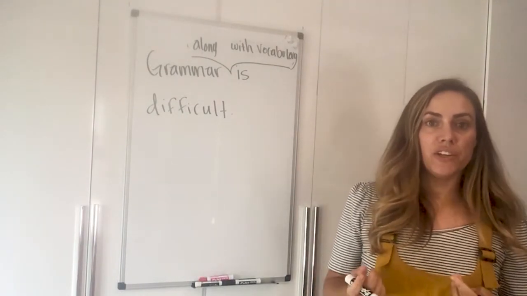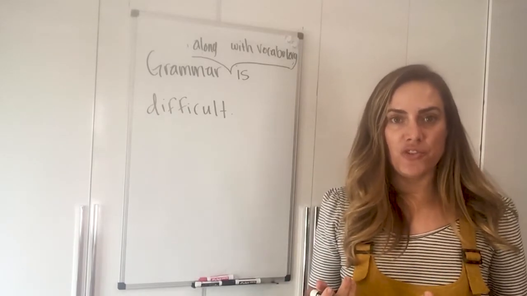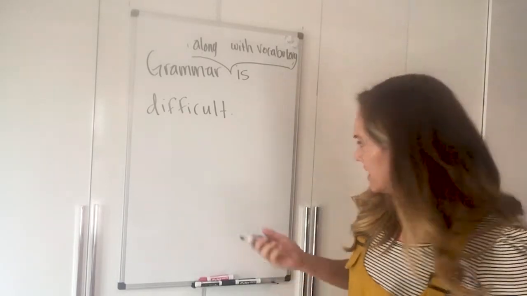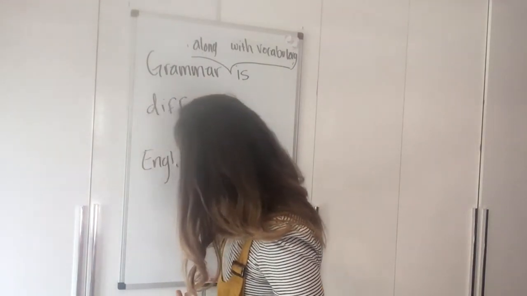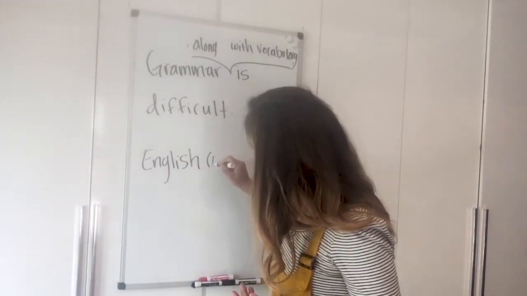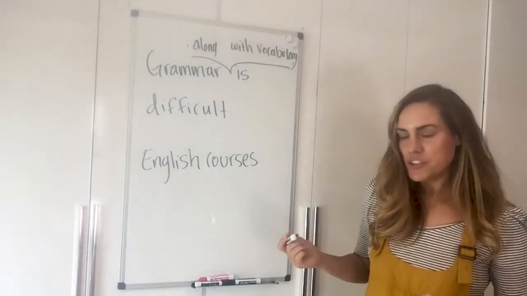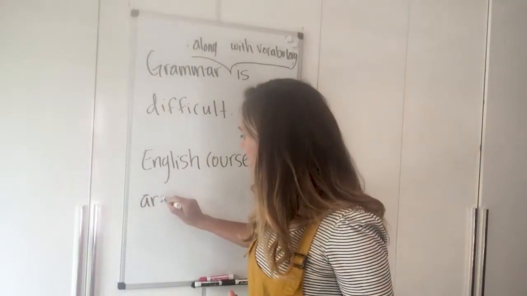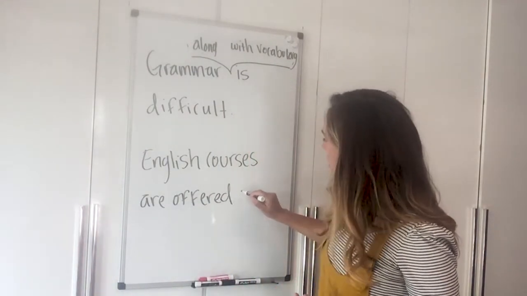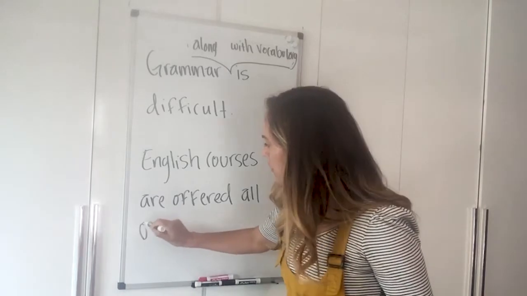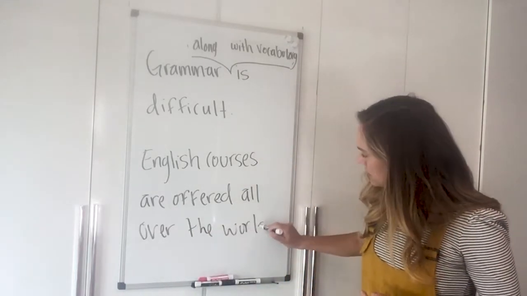We also will use something called an appositive to work as an interrupter, and it looks like this. So I can say, English courses are offered all over the world.